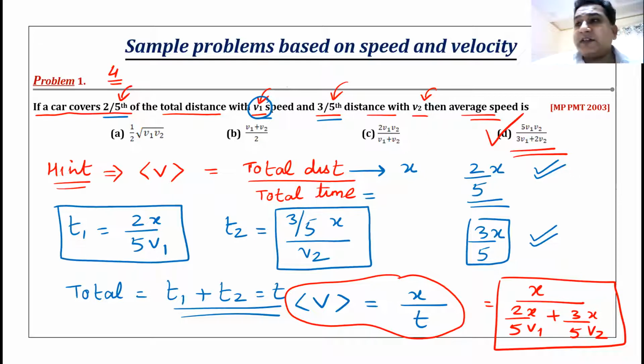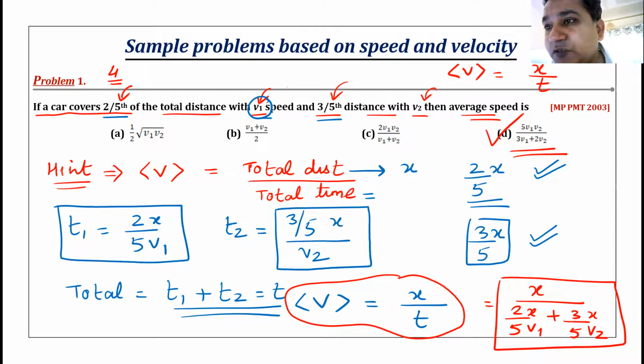I got some response. Let me see. Who else? Can anyone tell me how did I get T1? Okay. No one? See beta. Average velocity or average speed is total distance divided by total time. Yes, Santosh has given me answer. Santosh, I am going to unmute you.